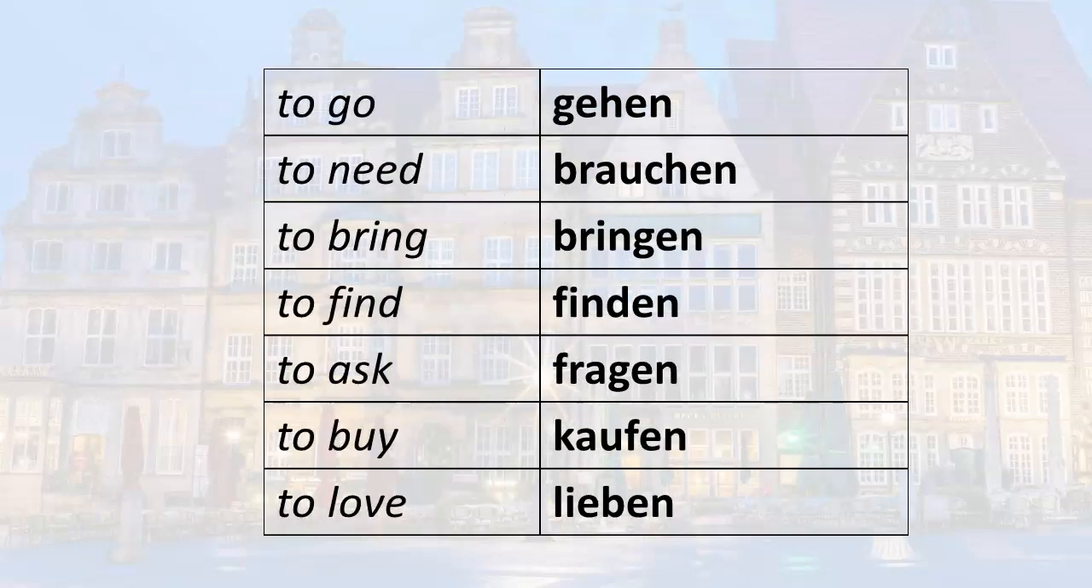So just to sum up, this is what I hope you've learned from this lesson, that you can see or visualize an infinitive and conjugate it into the sie form in German just instantly in your mind. So for example, gehen, if I want to say she goes, sie geht. Brauchen, sie braucht, with the t. Bringen, sie bringt. Finden, sie findet. Fragen, sie fragt. Kaufen, sie kauft. Lieben, sie liebt. And you can ask questions too.